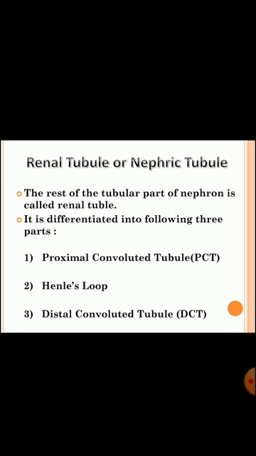Clear? The last part is DCT, the distal convoluted tubule. The distal convoluted part also lies in the cortex. It opens into the collecting tubule or duct. It secretes some ions and ammonia from blood into the urine and reabsorbs the remaining water and chloride ions.